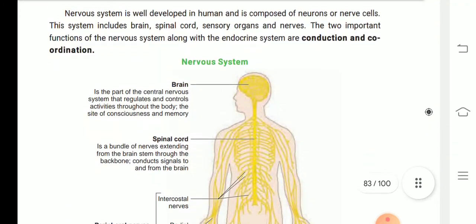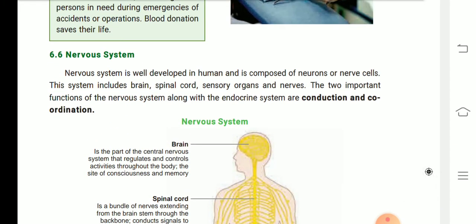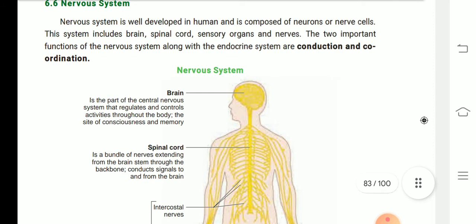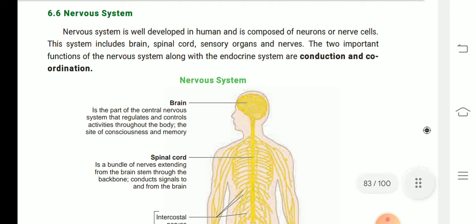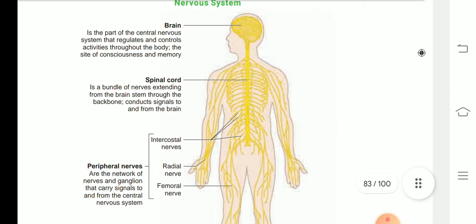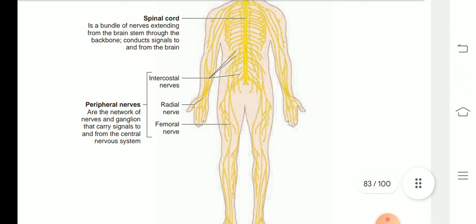Okay, next one, nervous system. It is one of the very important systems. It is well developed in humans and is composed of neurons, nerves or nerve cells. This system includes brain, spinal cord, sensory organs and nerves. The two important functions of the nervous system, along with the endocrine system, are conduction and coordination. Yes, the main functions of the nervous system are conduction and coordination. So, see the picture: nervous system, brain, spinal cord, peripheral nerves.